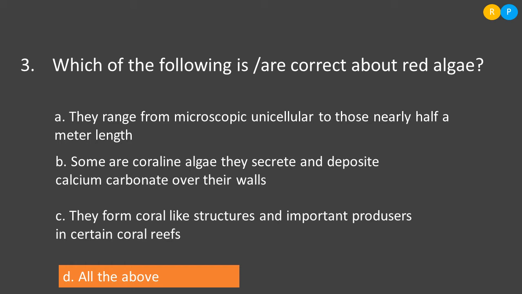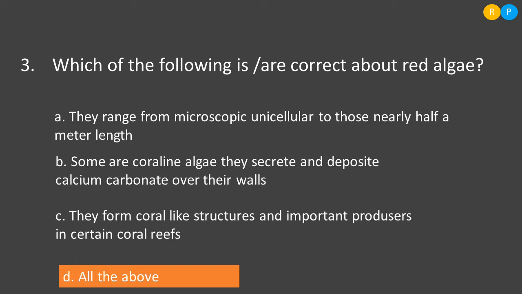So, what is meant by coralline algae? These algae secrete some of the contents, and those contents deposit over the surface of the algae and it becomes very hard, because when the algae is growing in its habitat, it needs protection. To protect its own body, red algae secrete calcium carbonate, which covers its body and forms the harder outer surface.